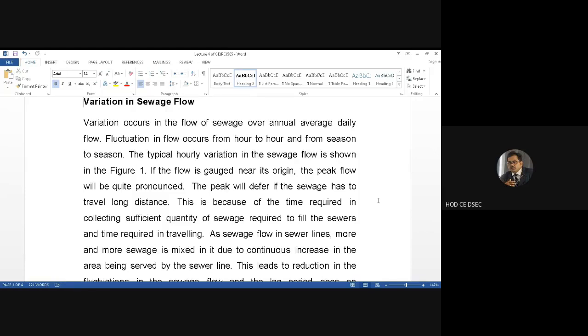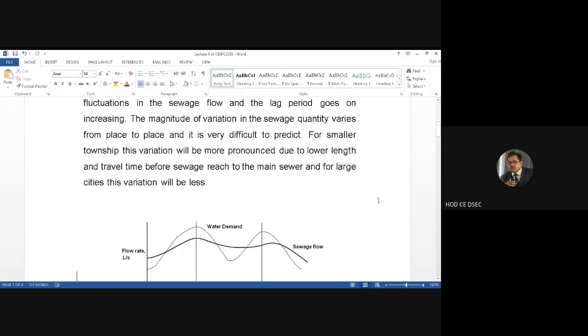Now you can see my lecture, what I am delivering today. I want to highlight the variation of the sewage flow. This is very, very important, because the variation may be hourly variation, daily variation, seasonal fluctuations, because the usage of the water varies from season to season, hour to hour, day to day. Just I am giving one example before giving the lecture.